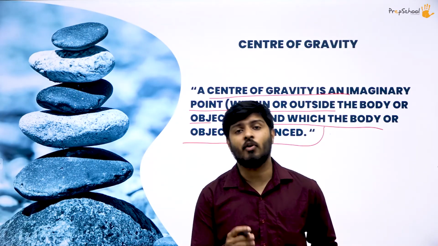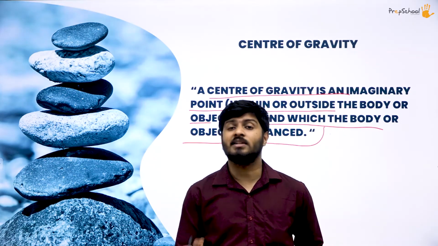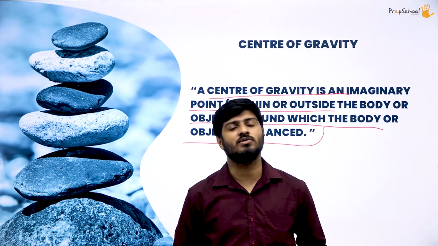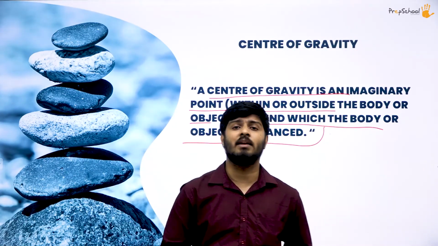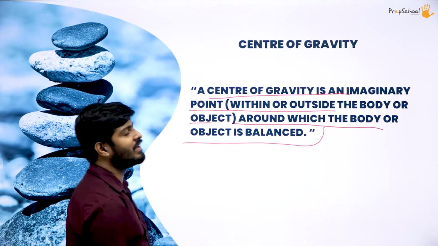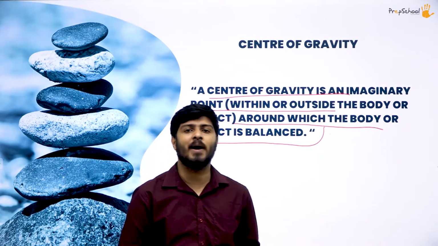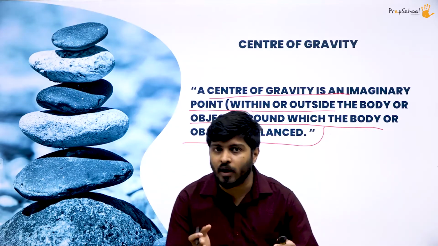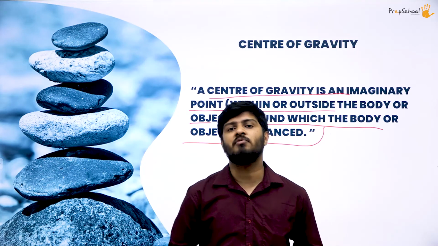And when you started to run, what happened? The control of the balance went off and the book fell off because the center of gravity also changed and the balance also got messed up. So that's the concept of center of gravity with the example. So once again, what is center of gravity? Center of gravity is that imaginary point around which the body or object is balanced. Okay, so that was center of gravity.